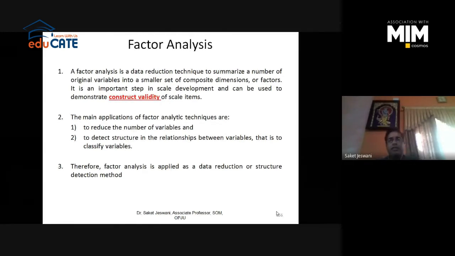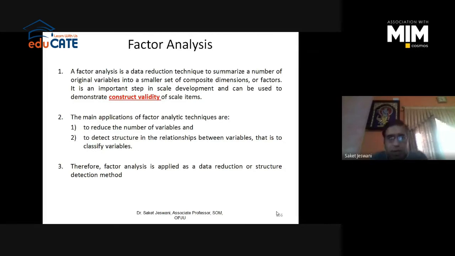Factor analysis is the tool to measure the construct validity. It is also known as a data reduction technique, which reduces the data. It means it removes the items which are not required, which do not measure what you intend to measure. It reduces the number of variables, or it detects the structure in the relationship between the variables, that is, it classifies the variables.